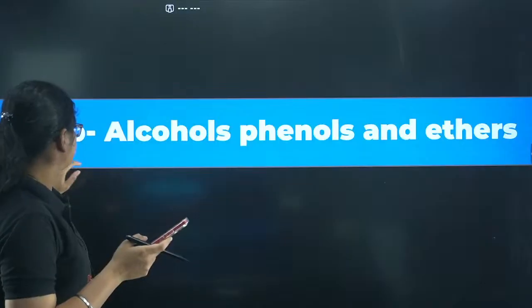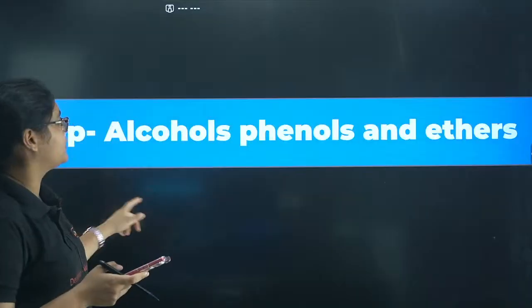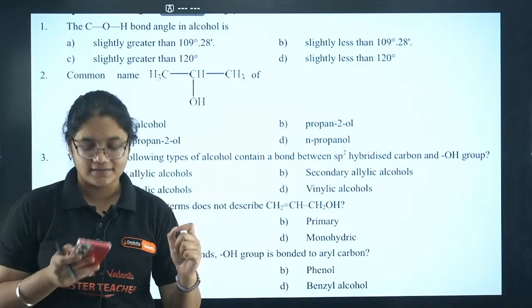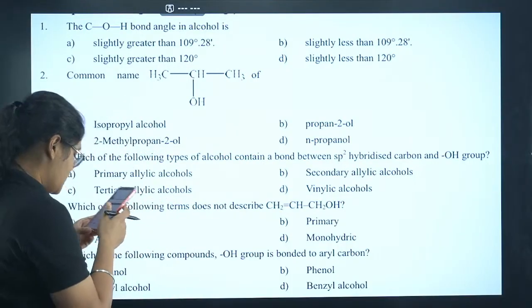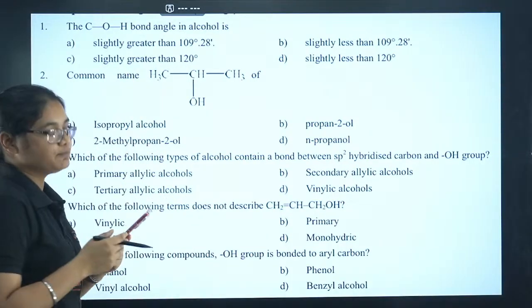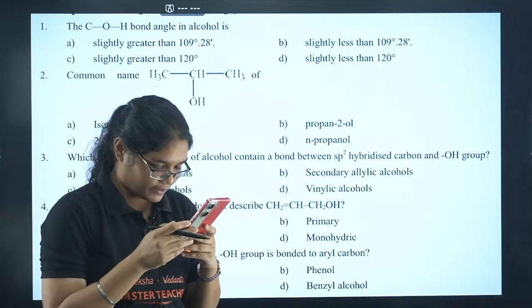Okay, now let's move to the next and last chapter, alcohols, phenols and ethers. First question: the C-O-H bond angle in alcohol is.